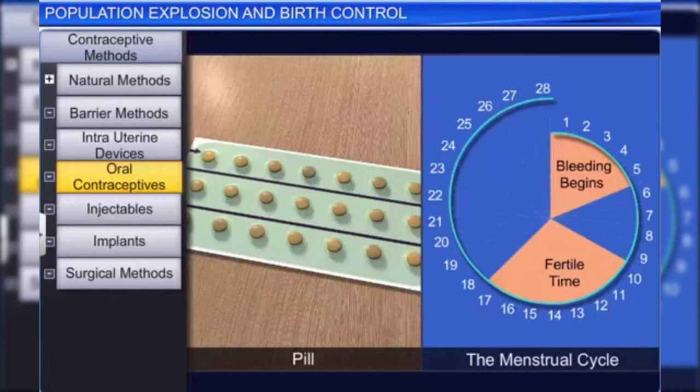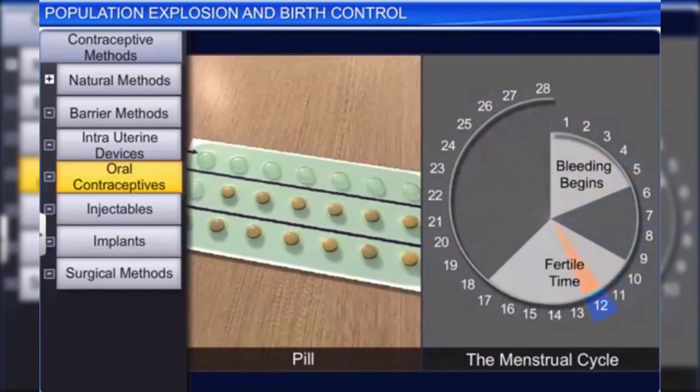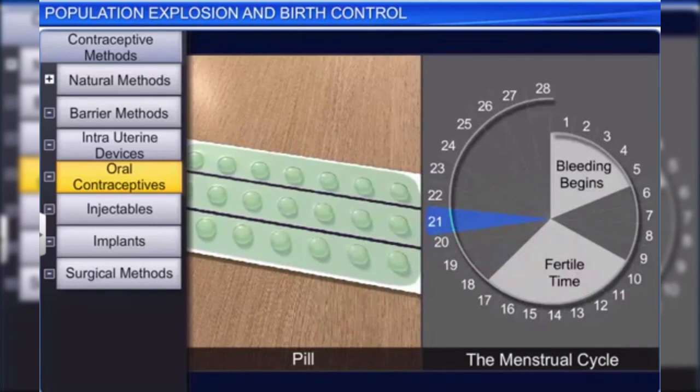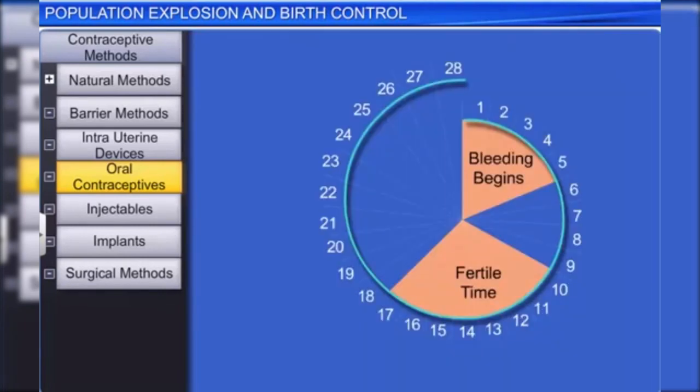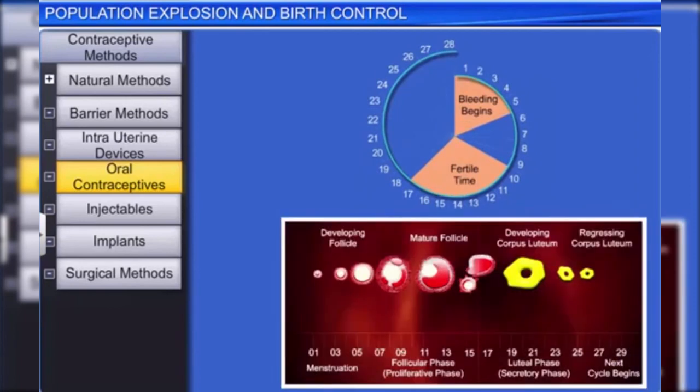Ideally, a woman should take the first pill of the pack within 5 days of the menstrual cycle and continue taking it for 21 days. During the next 7 days, when the pill is not taken, the woman experiences her menstrual cycle.